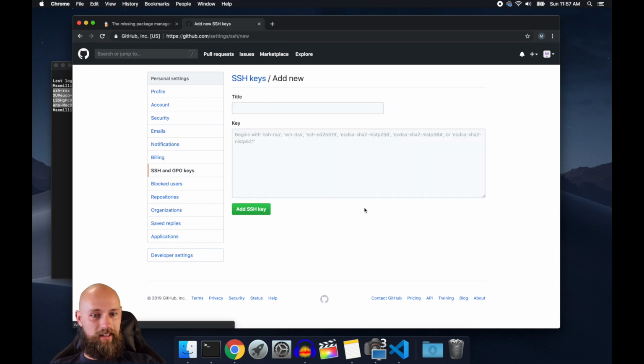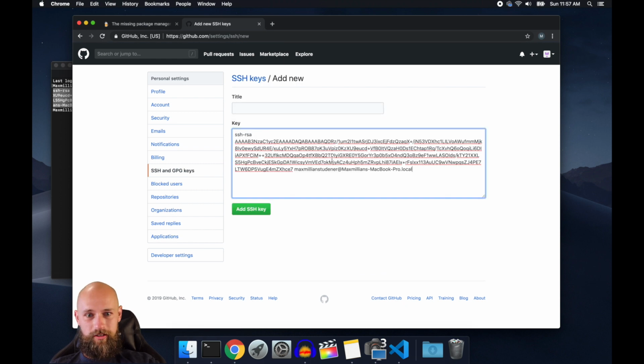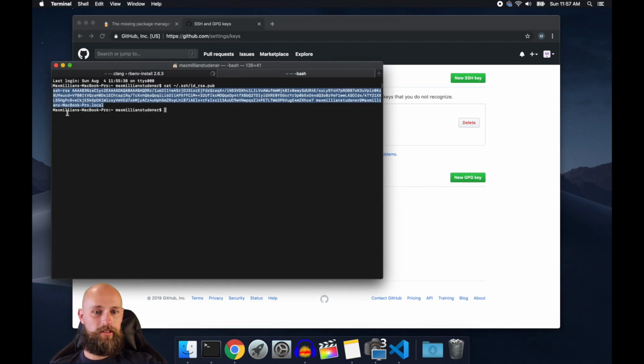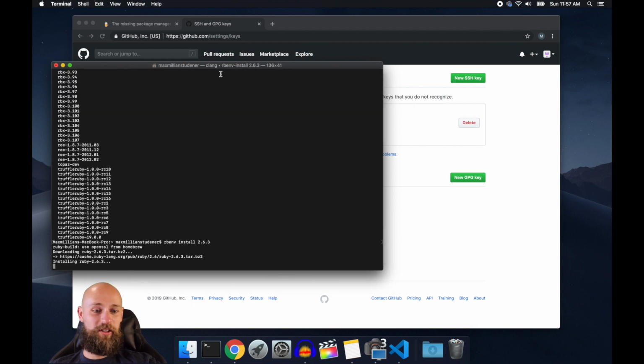It's probably in settings, SSH, add SSH key. I don't know. Sweet. Okay, so we're in GitHub now. We've got SSH set up for securely pushing our code that everyone is definitely going to want to download. We've got Ruby installing. We've got Brew installed. We've got MySQL installed. I don't know if we've got Git installed.